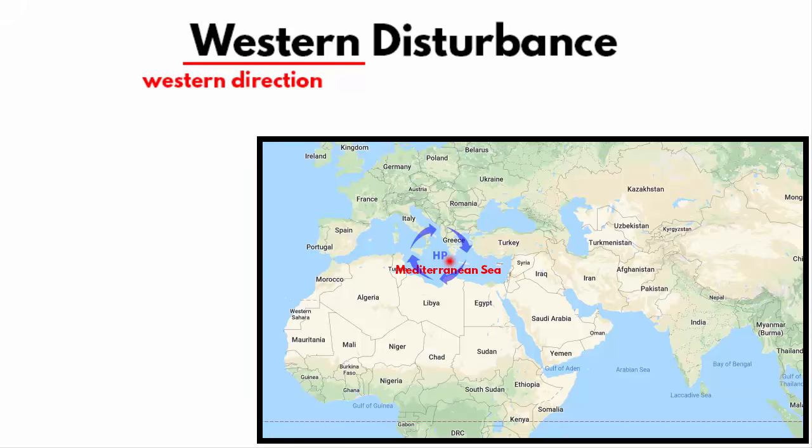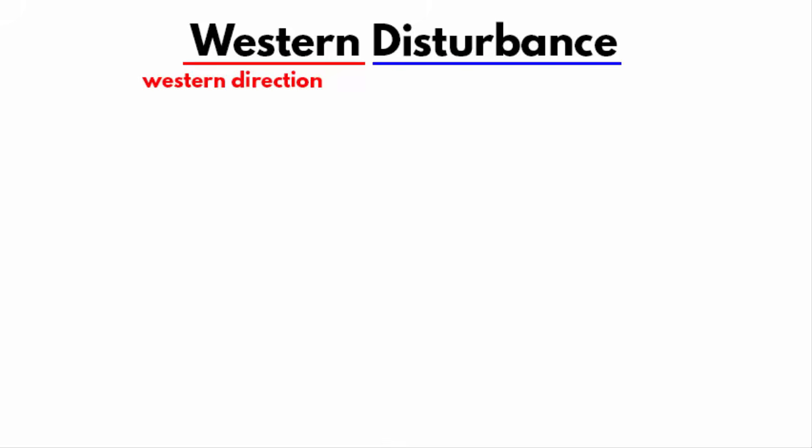It basically originates in the Mediterranean region and travels over Iraq, Iran, Afghanistan and Pakistan before they reach the northwestern parts of India. That is where the Himalayan mountains act like a barrier to these strong western winds and inhibit its growth. The second word is disturbance.